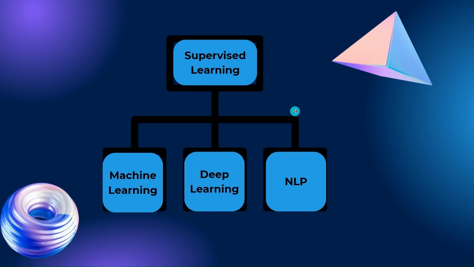In supervised learning, as we have discussed, we have machine learning, deep learning, and NLP. Machine learning we have already discussed, like house price prediction. Machine learning mostly focuses on data sets such as CSV files, which are tabular data sets. For deep learning, we use image, video, and text data sets.